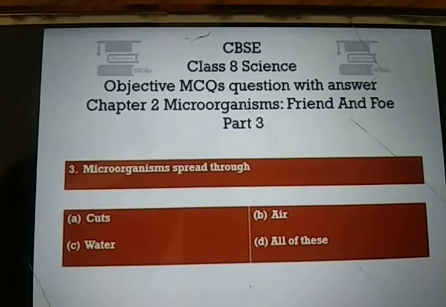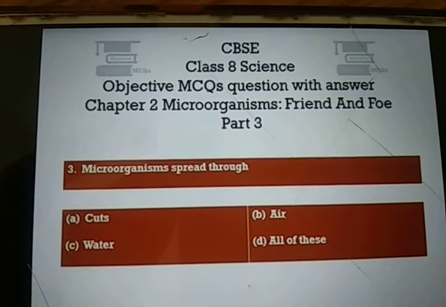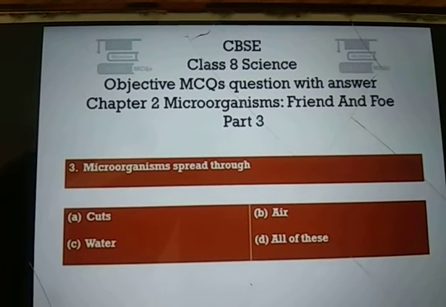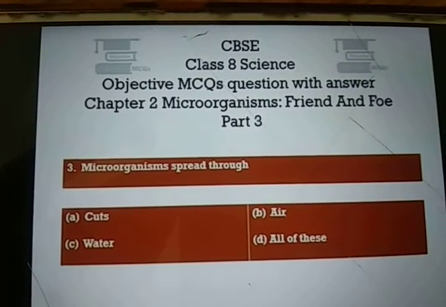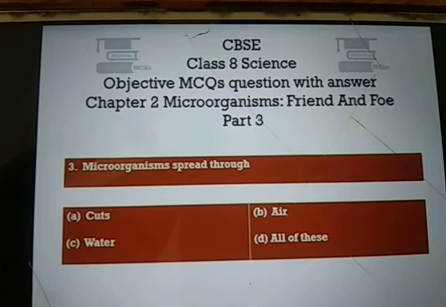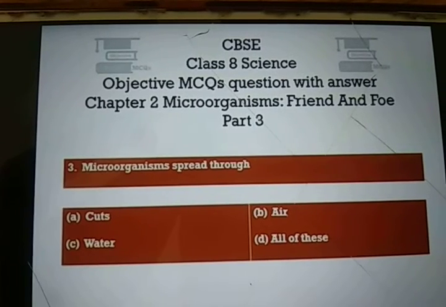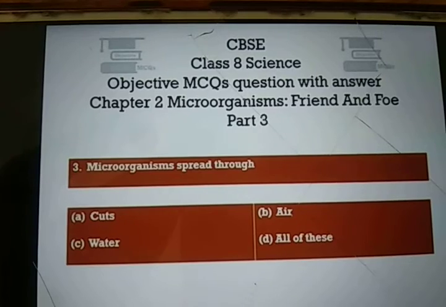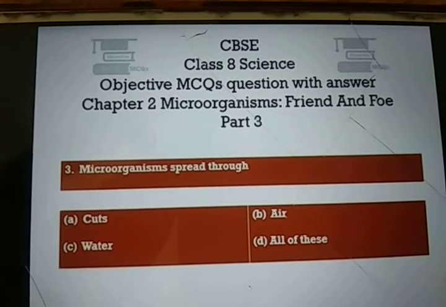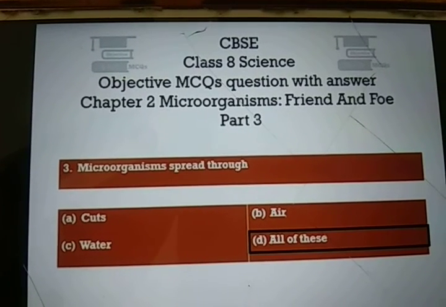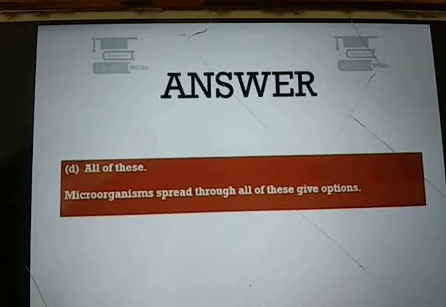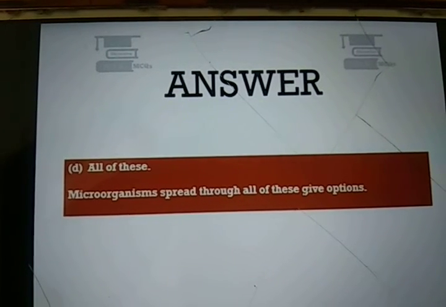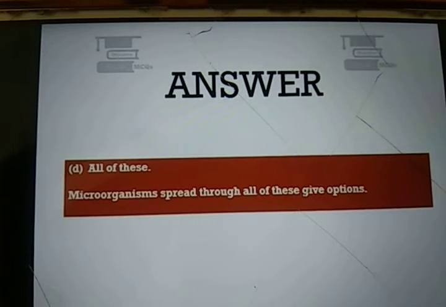Question number 3. Microorganisms spread through. I hope you all know this answer. Option A, cuts. Option B, air. Option C, water. And option D, all of these. And the right answer is option D. All of the microorganisms spread through all of these given options.